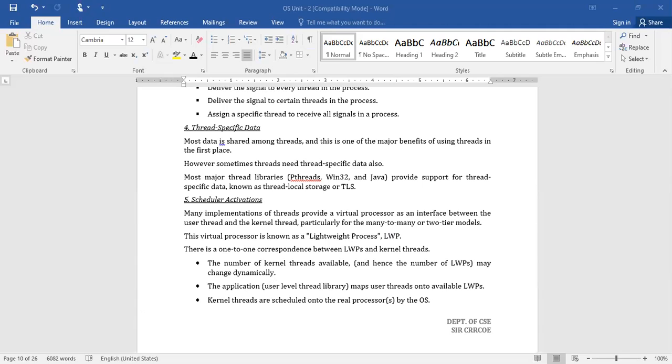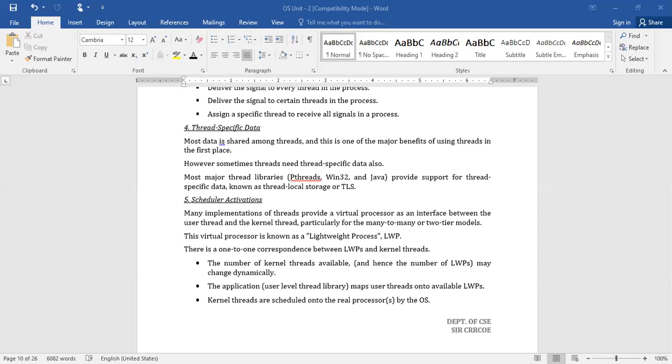That means Win32, Pthreads (POSIX threads), or Java. These three are the most popular thread libraries in use in the current world. All three support the thread specific data known as thread local storage.